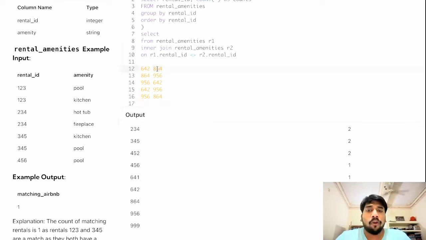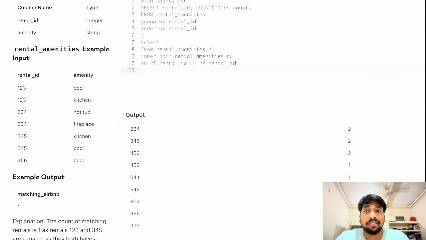This is the concept of ordered pairs and unordered pairs basically. These are the actual total number of combinations possible. But we only want one ordering, because this pair and this pair are basically the same. We do not want these two pairs. We only want just one of them. So that is why we use less than sign instead of not equal to.